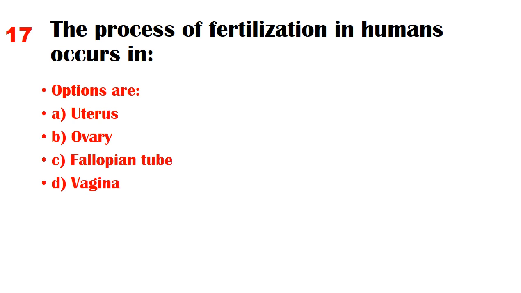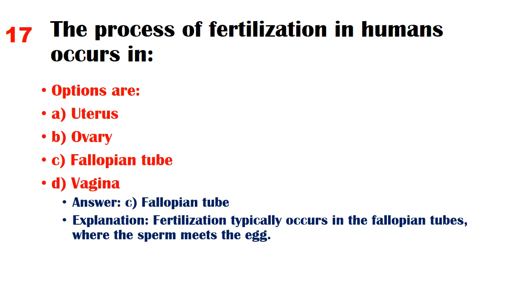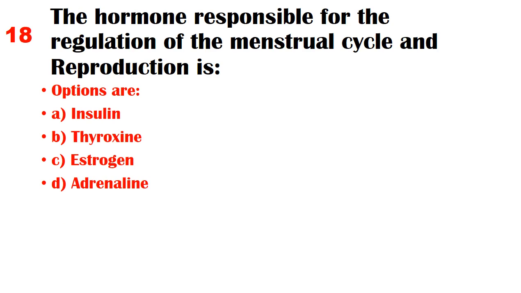Options are A. Uterus, B. Ovary, C. Fallopian tube, D. Vagina. Answer: C. Fallopian tube. Explanation: fertilization typically occurs in the fallopian tubes, where the sperm meets the egg. The hormone responsible for the regulation of the menstrual cycle in reproduction is.